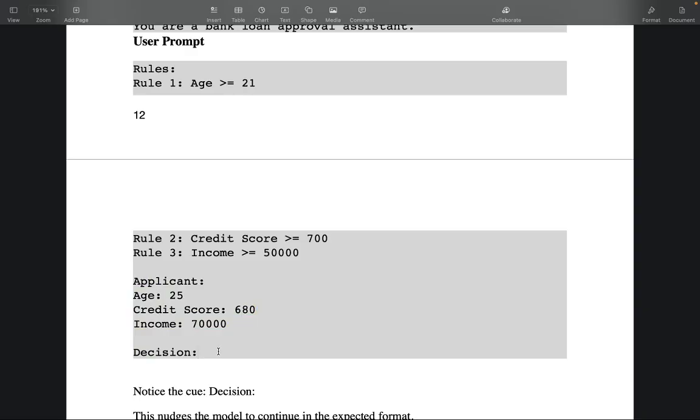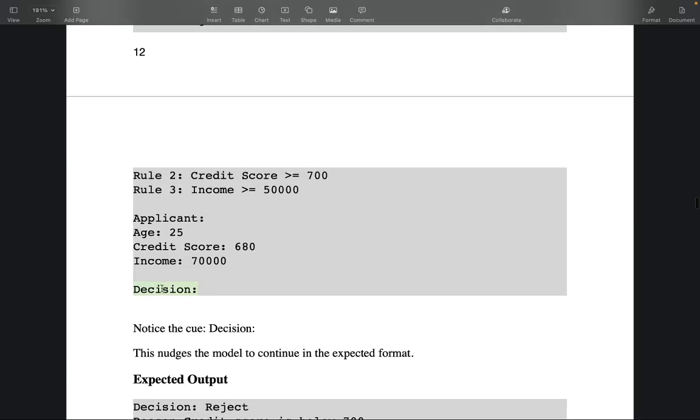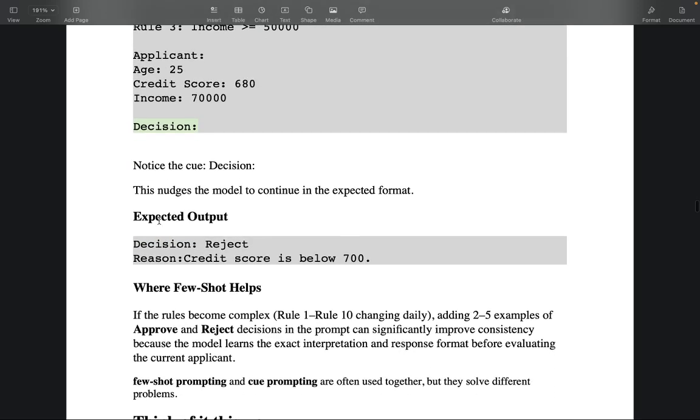What is this saying? This is cueing in the user prompt that your output should start in this format. Decision is the cue. This nudges the model to continue in the expected format, so the output will start from the decision.